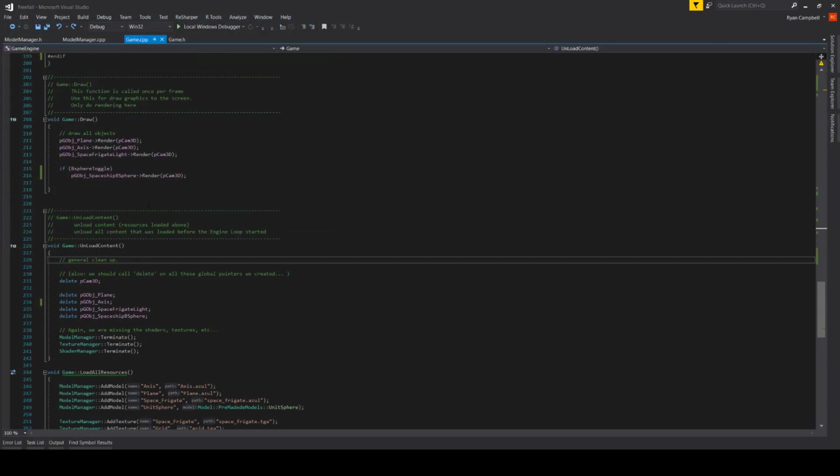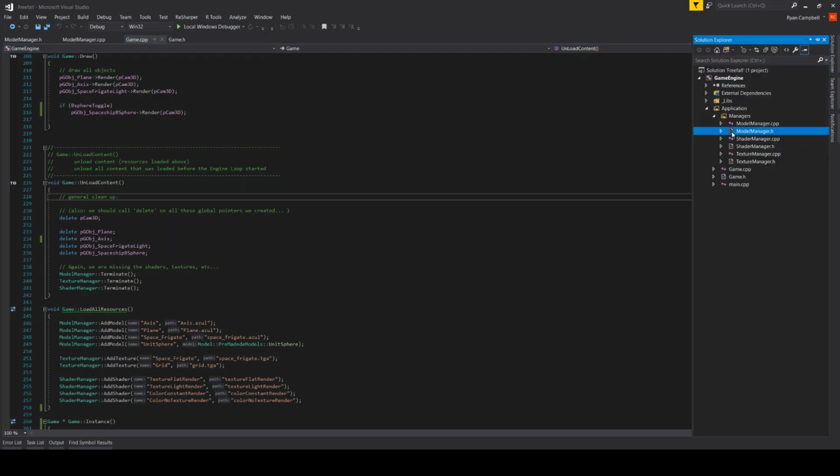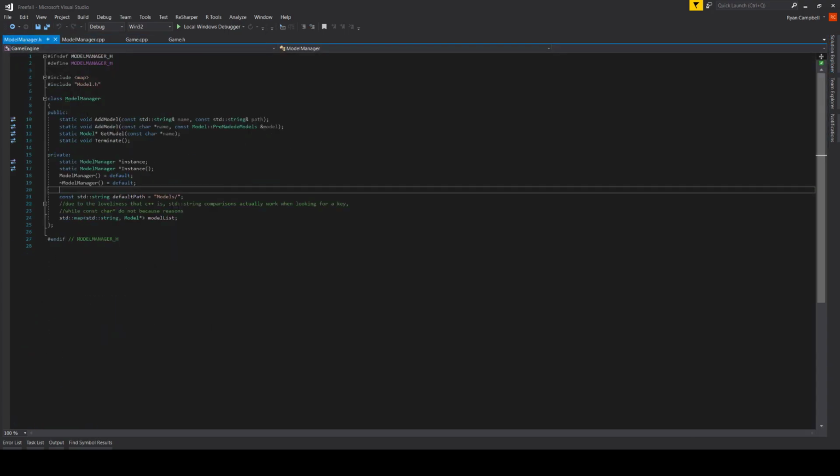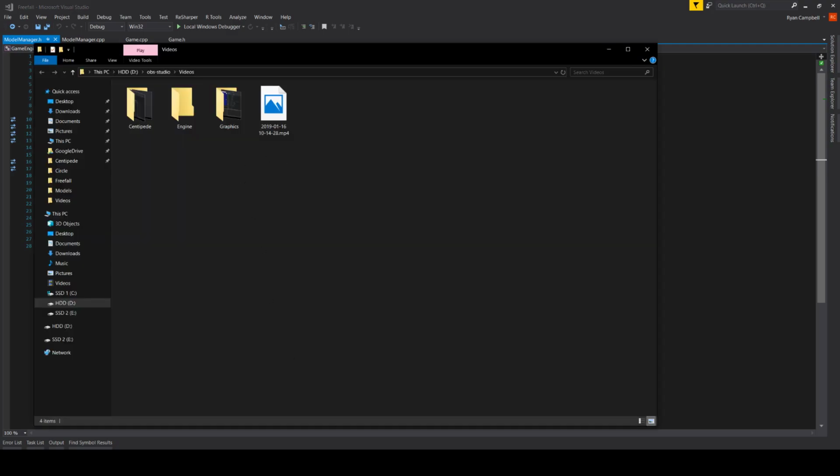Nothing really changed. The only thing I really did was I have the resource managers on the right. I'll show you just the model manager because they're all essentially copy-pasted. They all use a map for now. I'll probably change that in the future, if not today. And the map just has a string for the name and the model and then shader and whatever else. And then the default path for all of them, which is done. That's the wrong link.